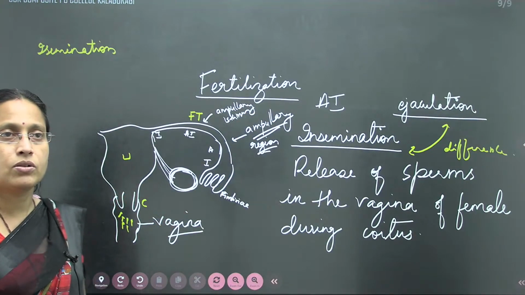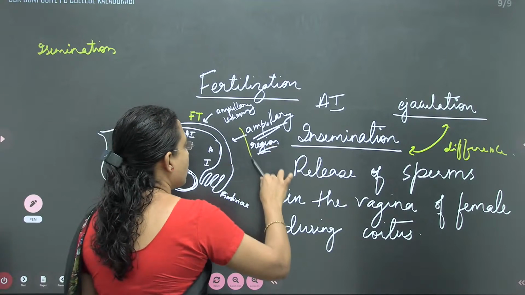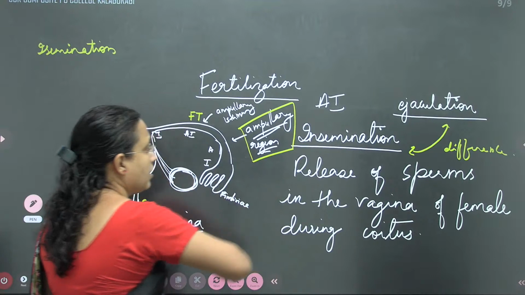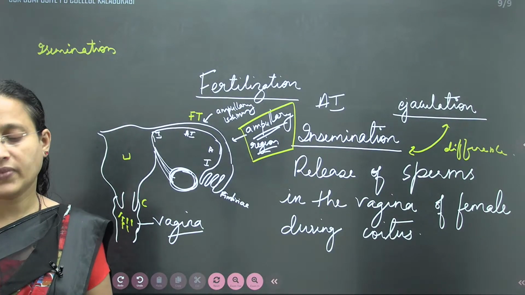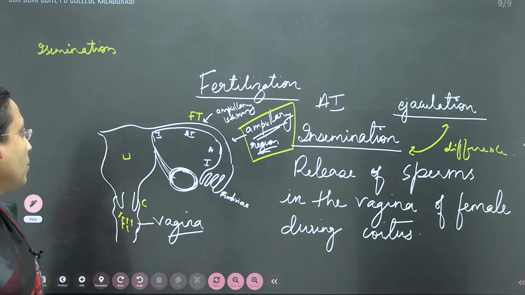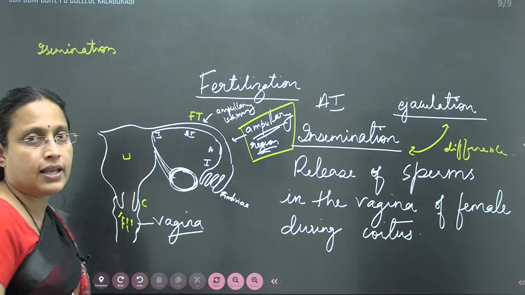But you should know this is important. Understand? Now, what is fertilization?